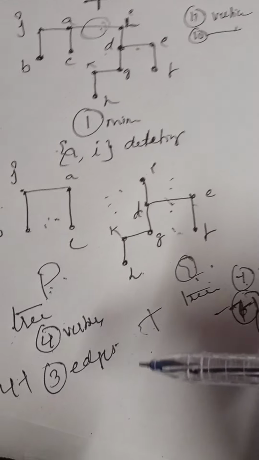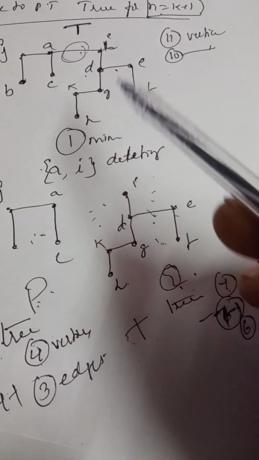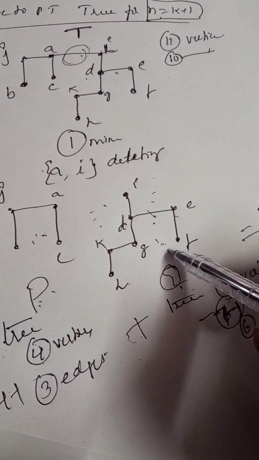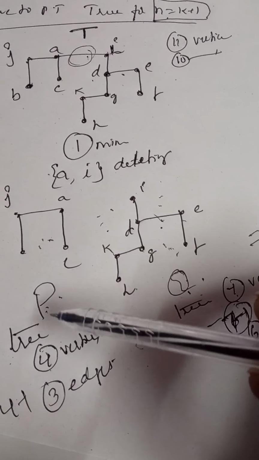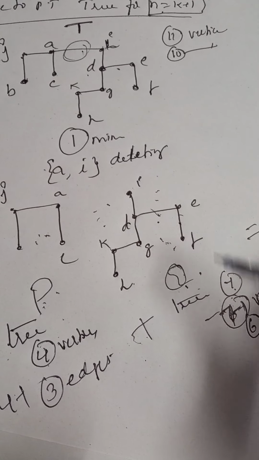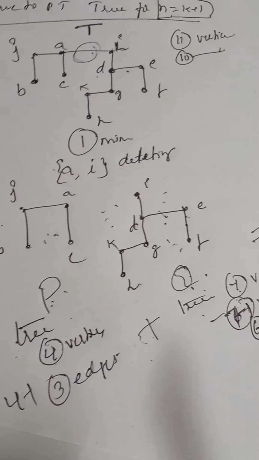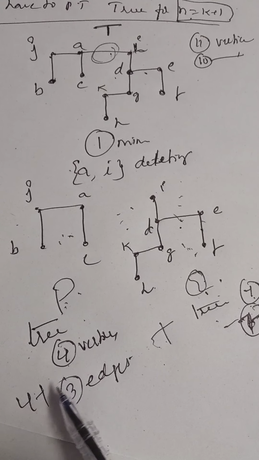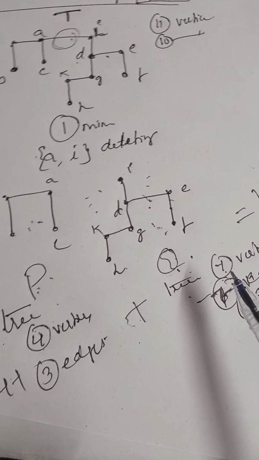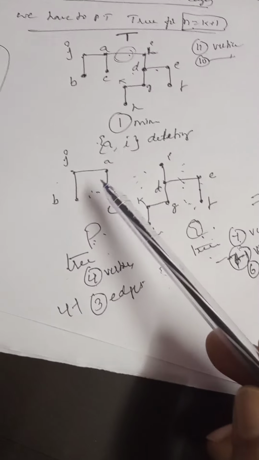Deleting an edge from T. Right? Now the resultant graph contains two components, where the first component I denote by P and the second component I denote by Q. The number of vertices in P is equal to 4 and the number of vertices in Q is equal to 7. Right? This is a tree.